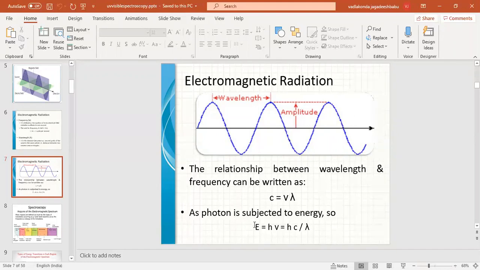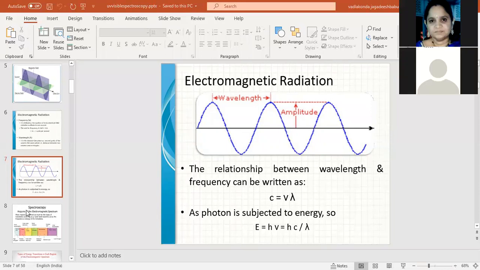The relation between wavelength and energy is very important. E equals h nu, which equals hc by lambda. According to this equation, energy is inversely proportional to the wavelength of the radiation. If energy is high, the wavelength will be less for the radiation.